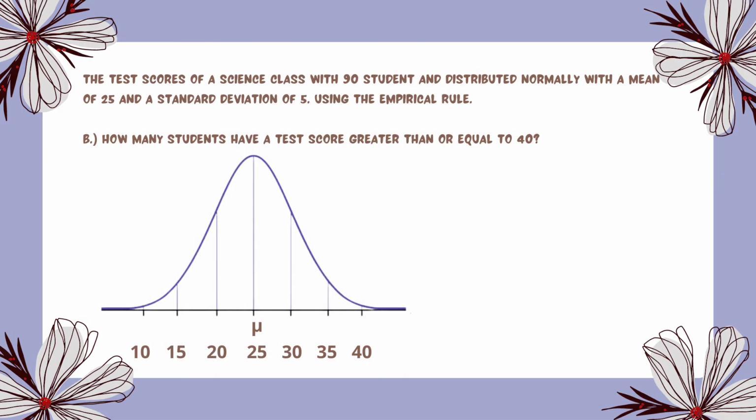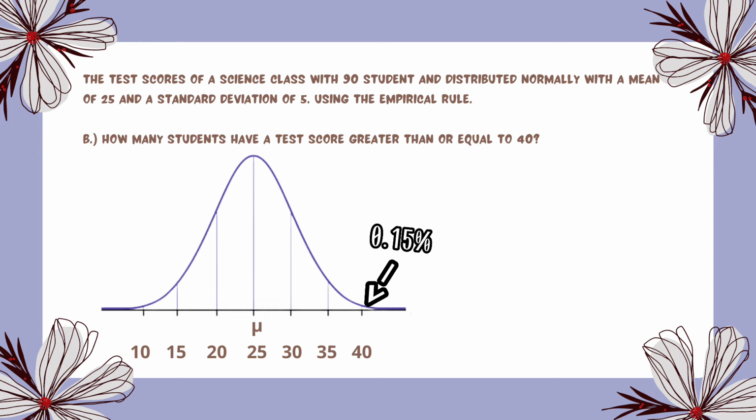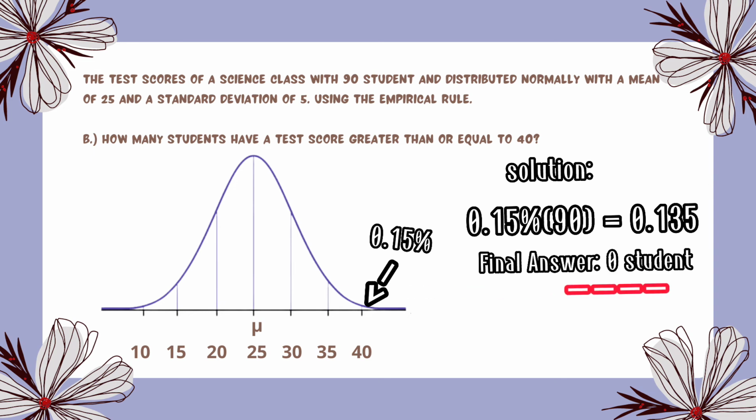Next example is, how many students have a test score greater than or equal to 40? We're gonna use again the empirical rule. So now, since students yung hinahanap, ang gagawin natin is yung 0.15% ay ating i-multiply sa 90 students. Here's the solution. 0.15% times 90 equals 0.135. So, since ang hinahanap natin ay student, the final answer will be 0 students dahil nga hindi tayo pwede maglagay ng decimal point, and yung katabi niya ay 1, round off, so stay lang.